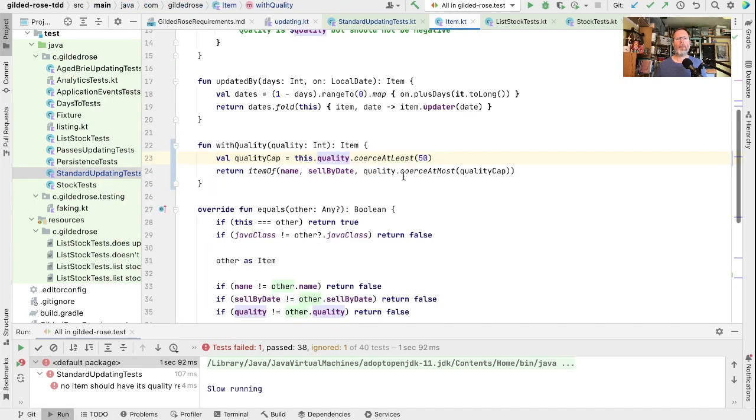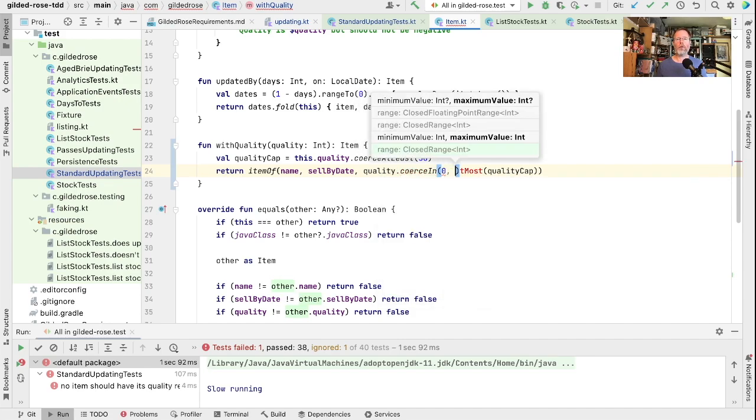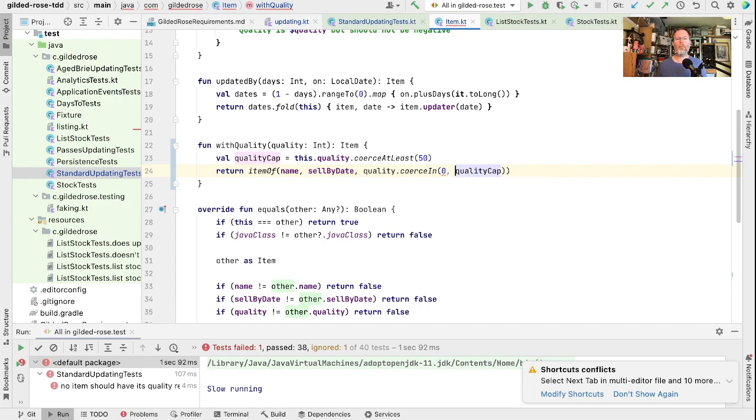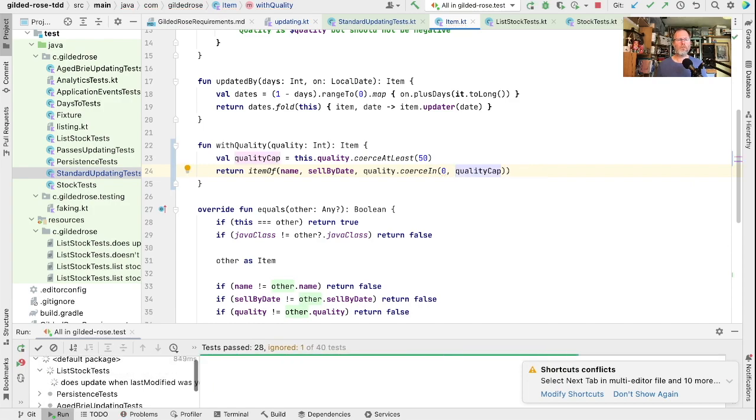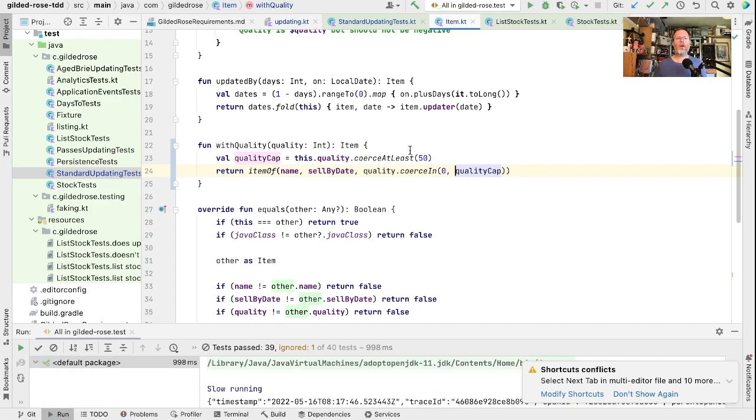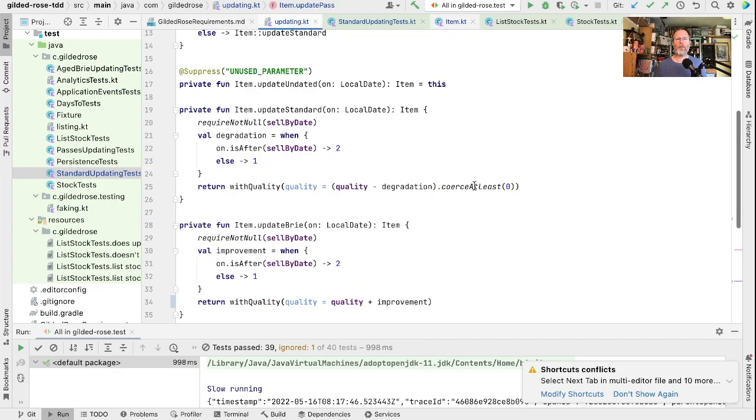Go into item, and now in here we've got coerce in. So it would be coerce in 0 and the quality cap. Good, which should allow us to remove this coerce from here.